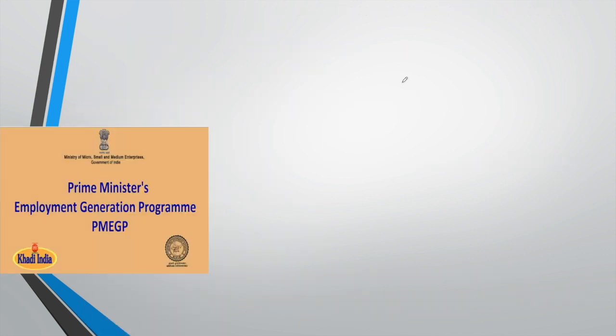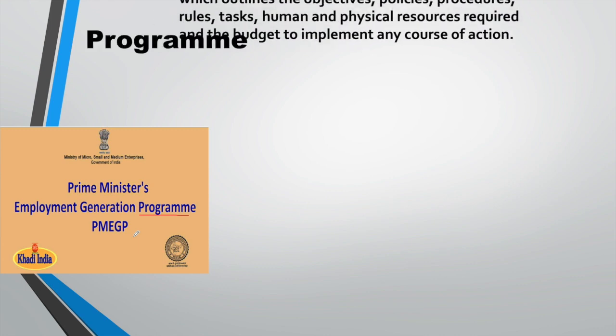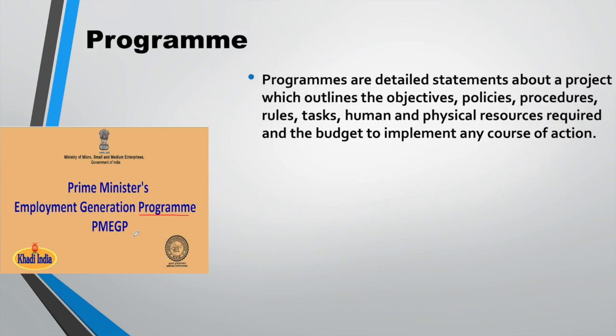Now I will be talking about the program. Like here, PMEGP means Prime Minister's Employment Generation Program. This is a program. So what is a program?